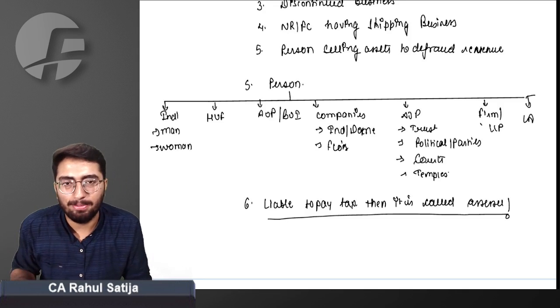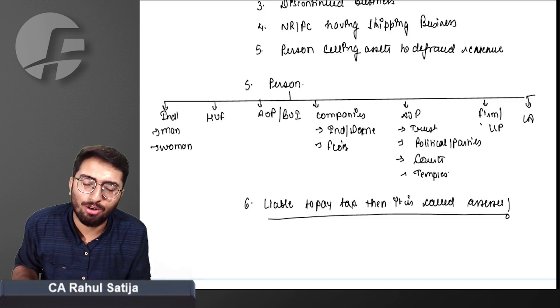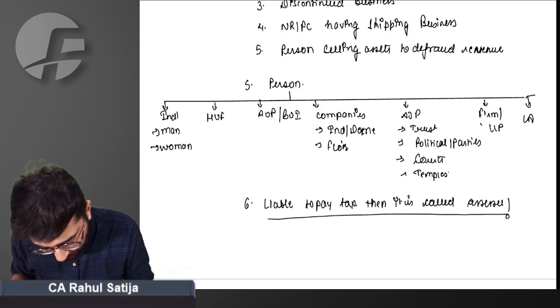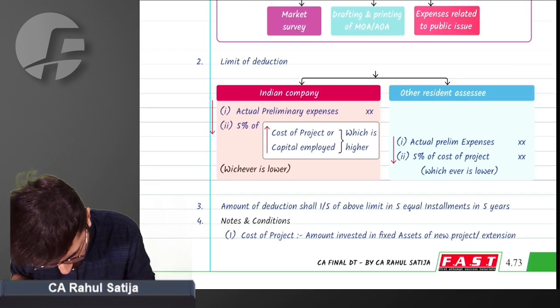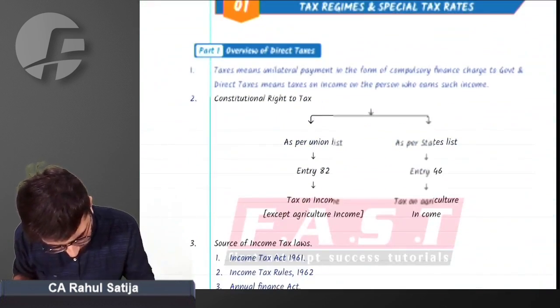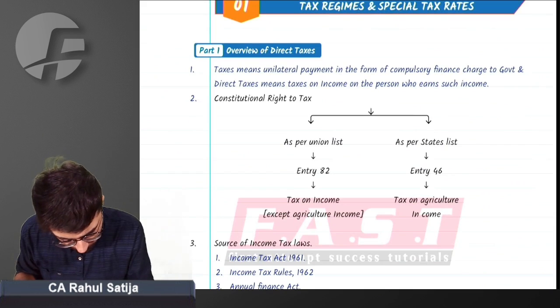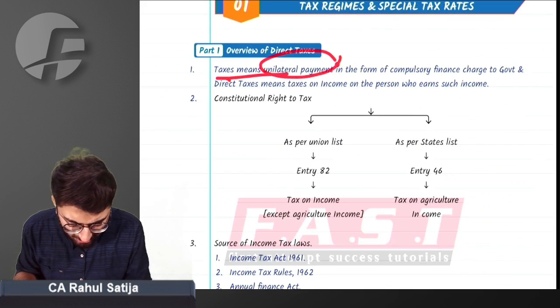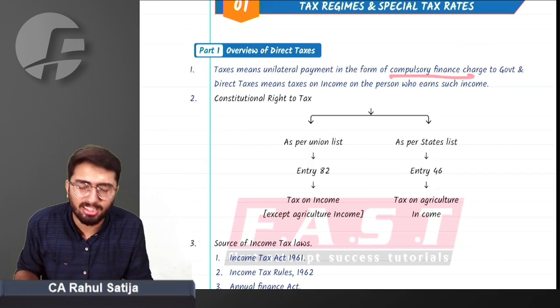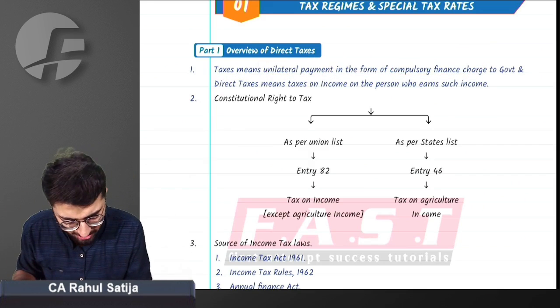Just come to the book with me. Let's see, till now, whatever we have studied, does it match with the curriculum or not? Taxes means a unilateral payment in the form of a compulsory finance charge given to the government.